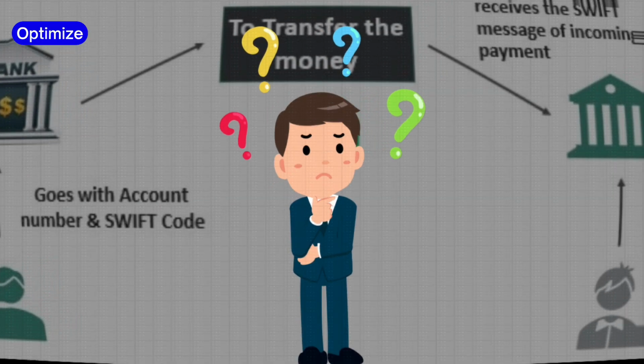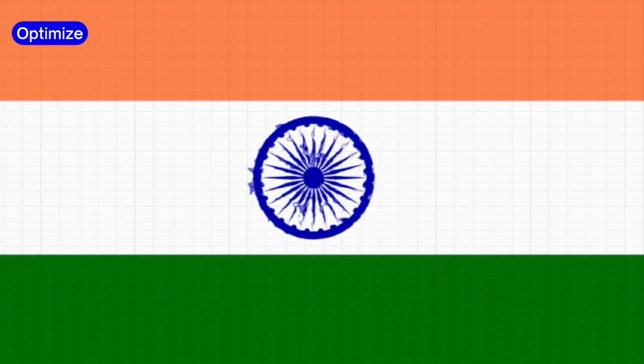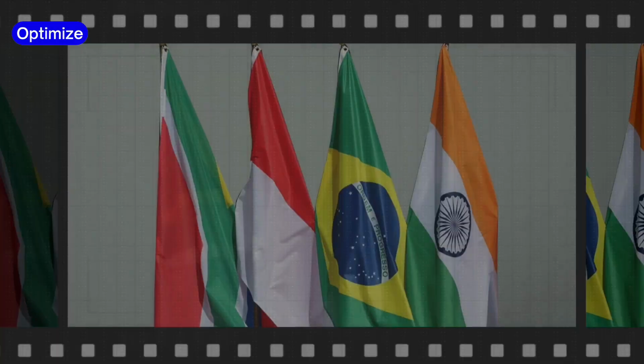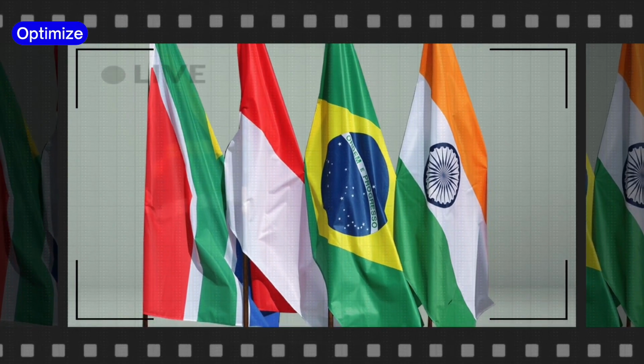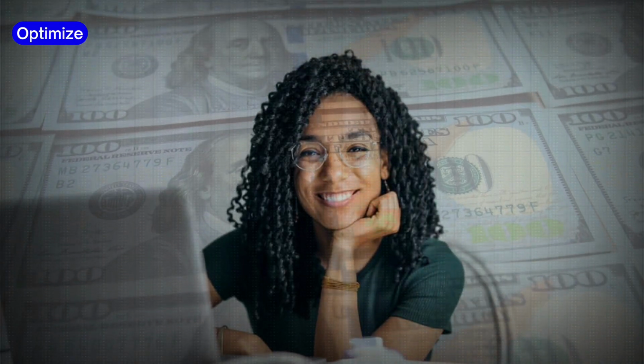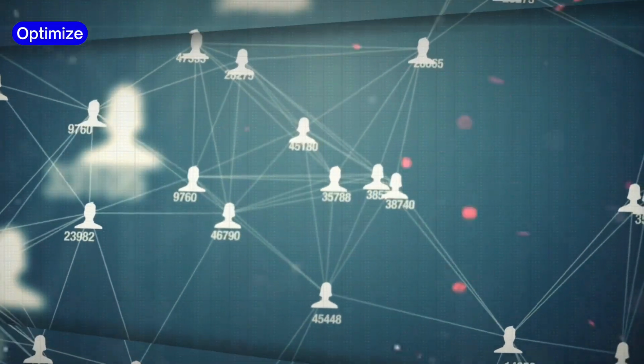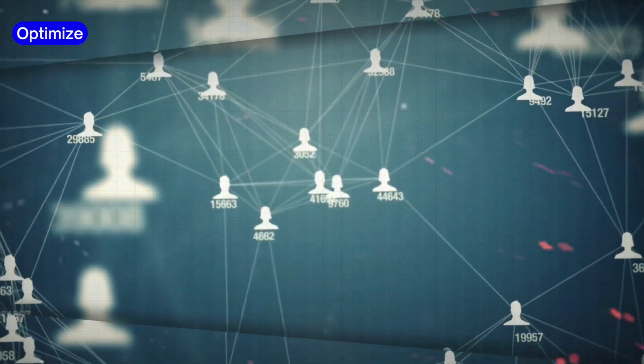How the SWIFT network works is that the Indian bank would have a bank account in an American bank to keep their money in dollars. Similarly, another country will also have their bank account in the American bank to keep their dollars. This is because only the US bank can hold money in dollars. This is why all the banks in the world have bank accounts in the US banks.